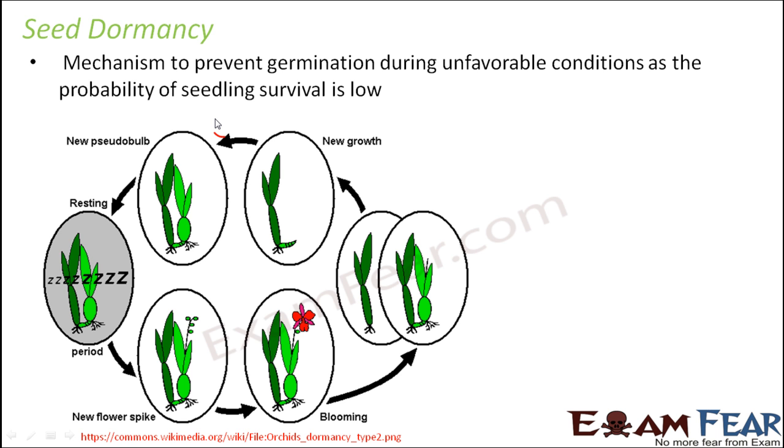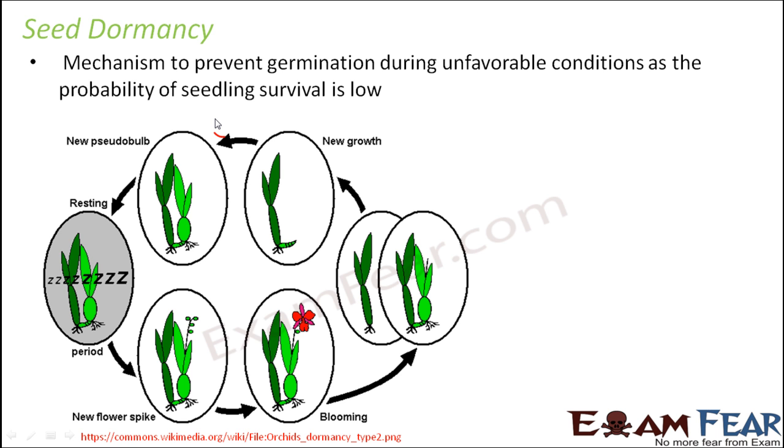For example, if you look at the life cycle of a seed, you see that this is the resting period where it doesn't do anything. So it will not germinate, it will not form a seedling, it will not form the plant. It will just become inactive for a particular time period. This dormancy can happen in a number of ways.